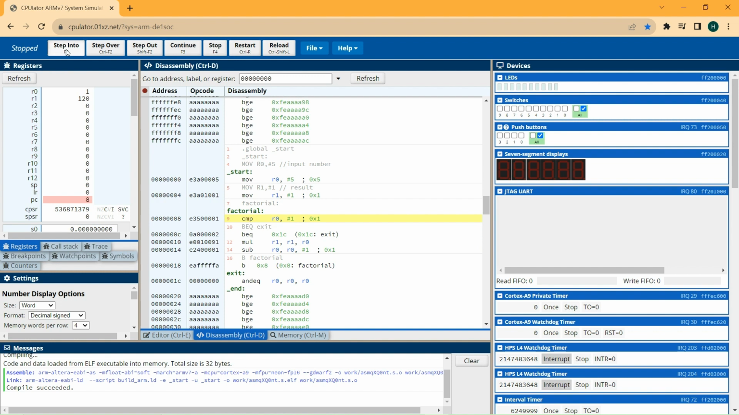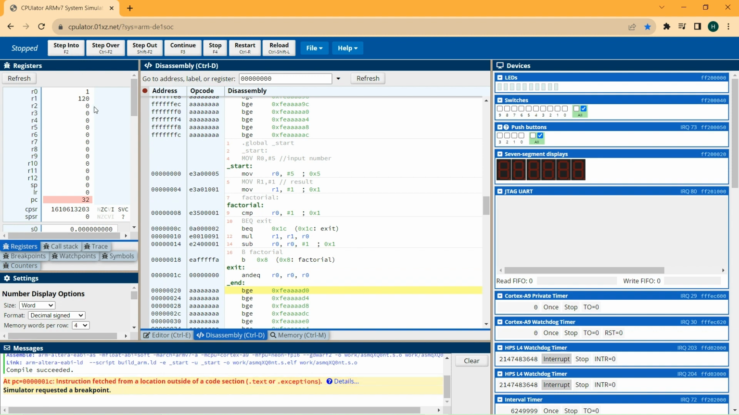We compare, and because they are equal, we move to the exit branch. And as you can see, this is the result of factorial of number 5. It is 120. So this program works.